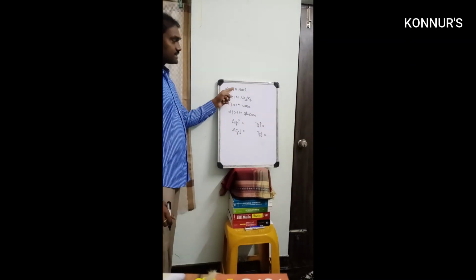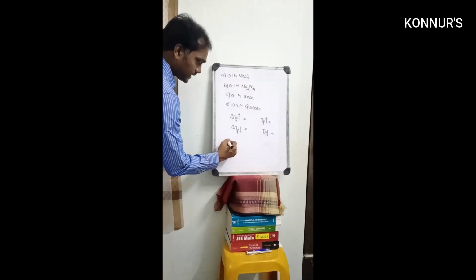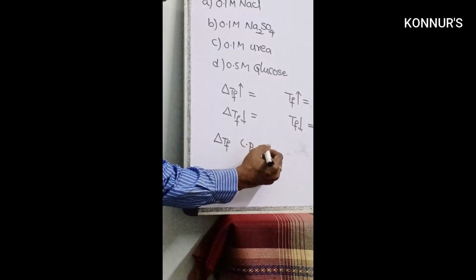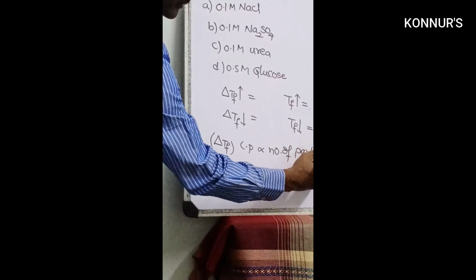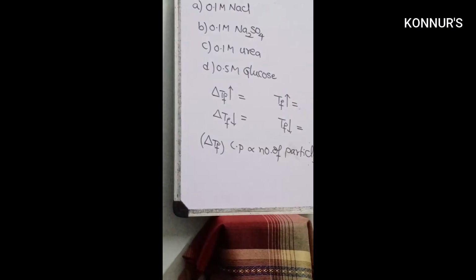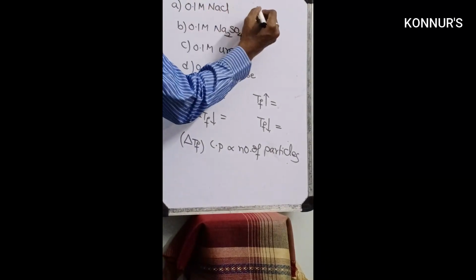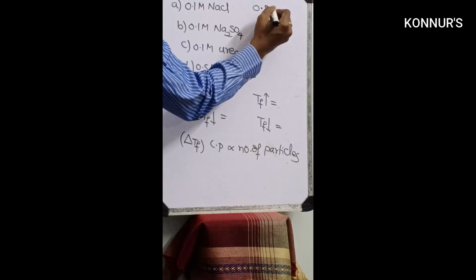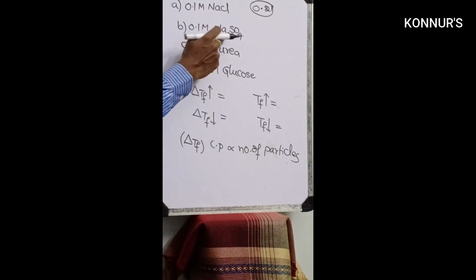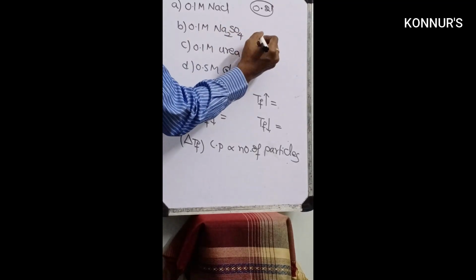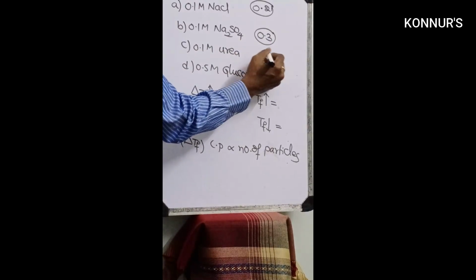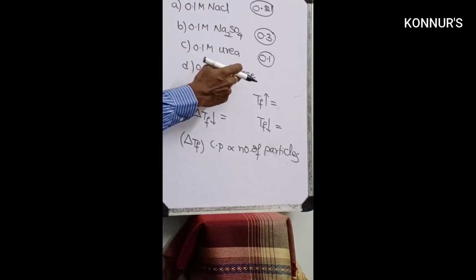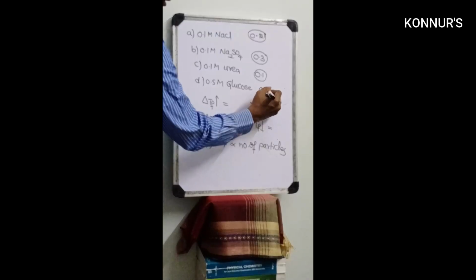Here you must concentrate on how many particles are there. Delta TF is a colligative property, and a colligative property is directly proportional to the number of particles. NaCl gives 2 particles, so the concentration becomes 0.2 molar. Na2SO4 gives 2, 1, so 3 particles, so the concentration is 0.3. Urea is not dissociated, so 0.1. Glucose is also not dissociated, so you take 0.5.